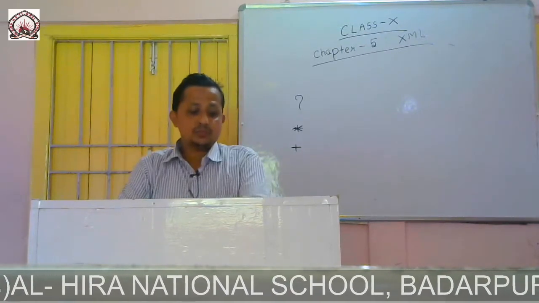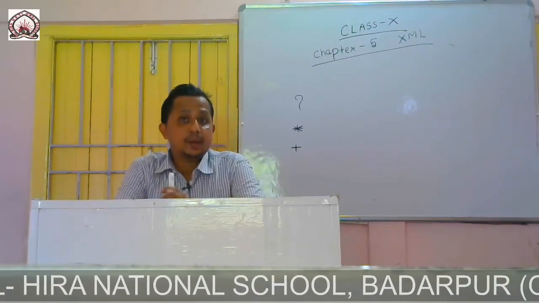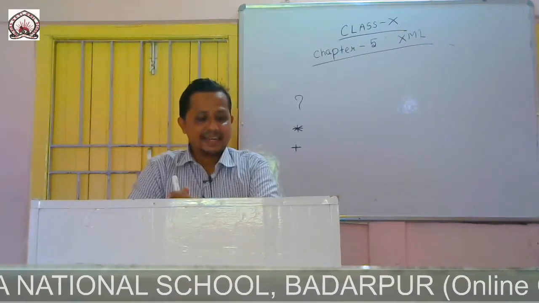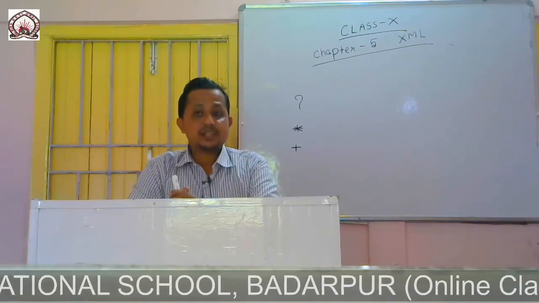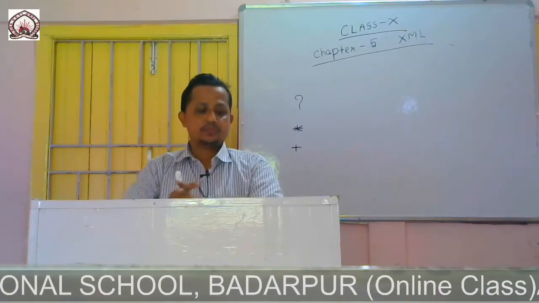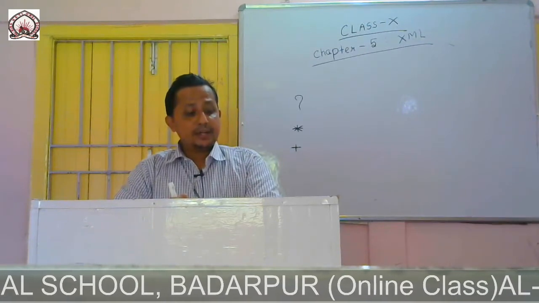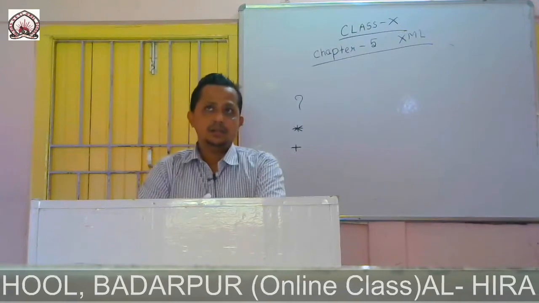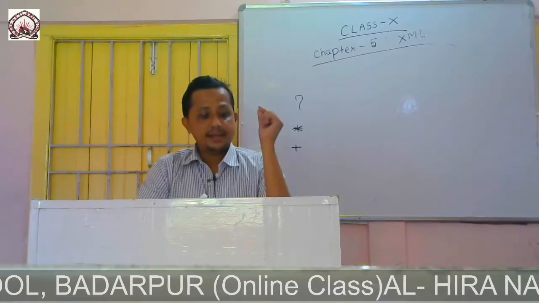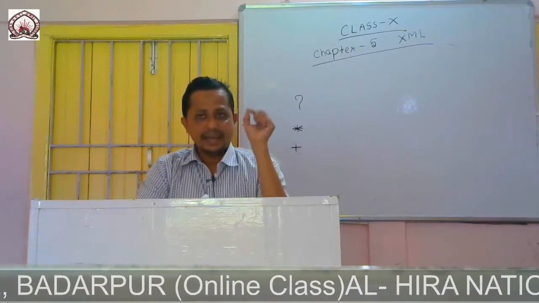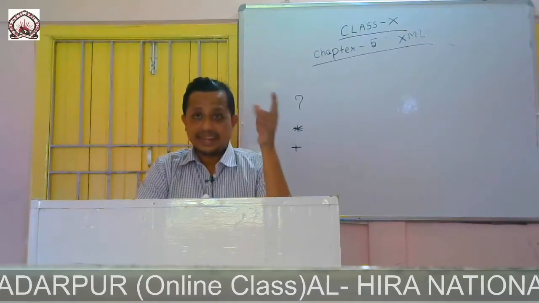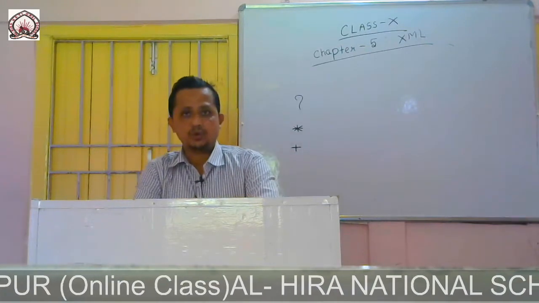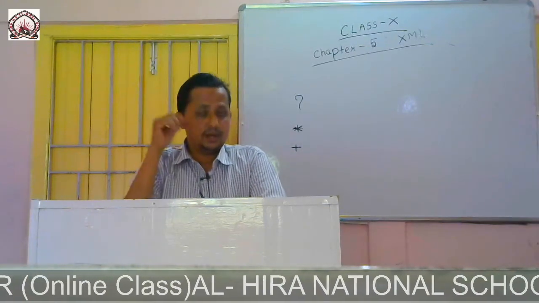Then what is attribute list declaration? The attribute list declaration contains the following information: the element to which an attribute is associated, the name of the attribute, the type of the attribute, and the default value of the attribute. So there are four things.